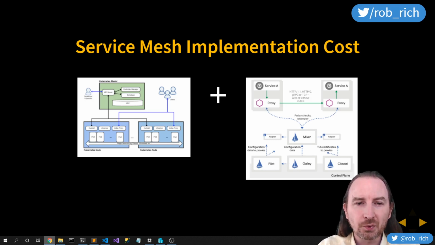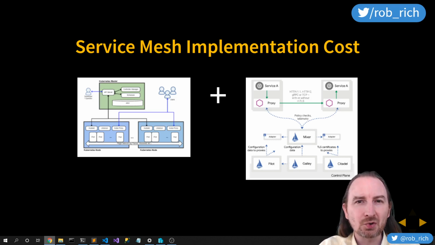With a Kubernetes cluster, we have the pods, the containers that are running our particular workload. With the service mesh, we have all those sidecar proxy containers. In truth, we'll probably end up with about double the number of containers by choosing to include a service mesh.